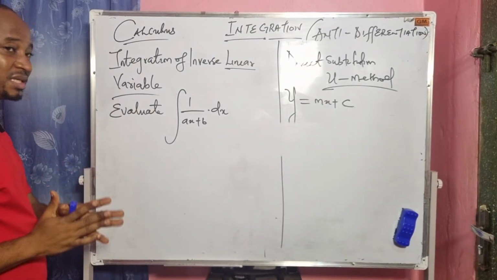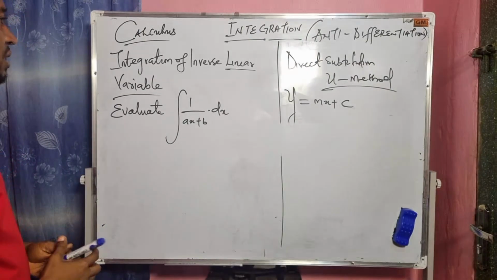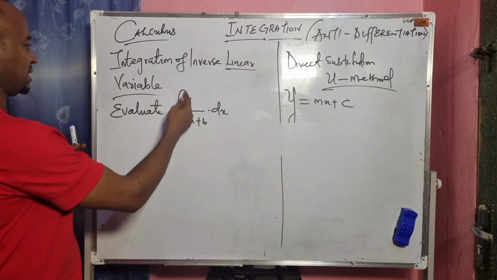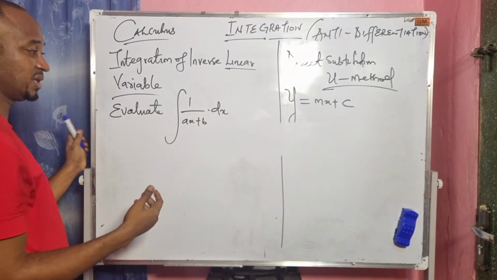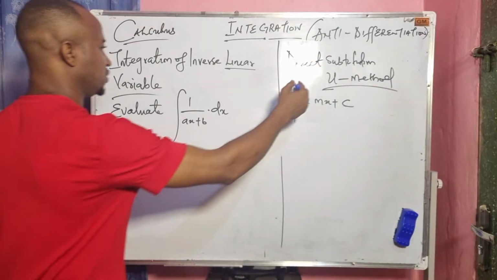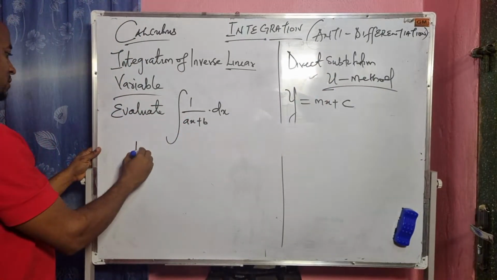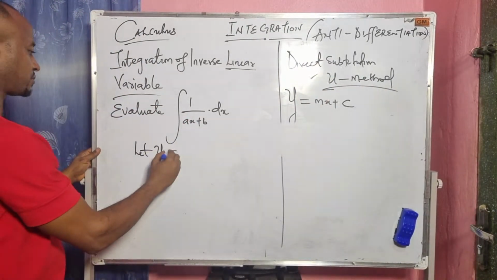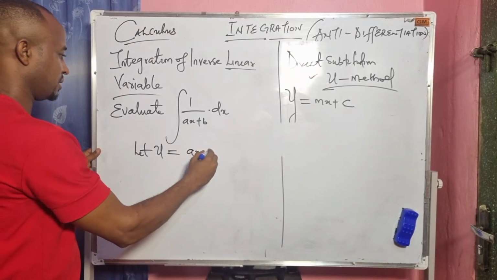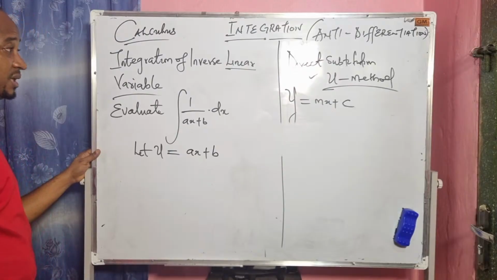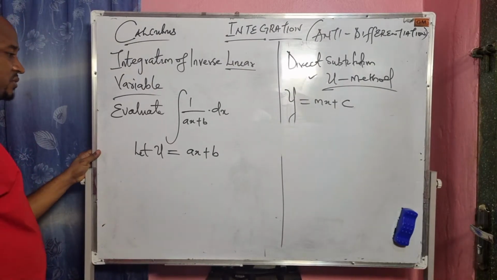I will give some examples so that we can see how we can express this. If we are given this integral of 1 over ax plus b dx to integrate, we call it the u method. We say let u equal ax plus b, the linear variable.